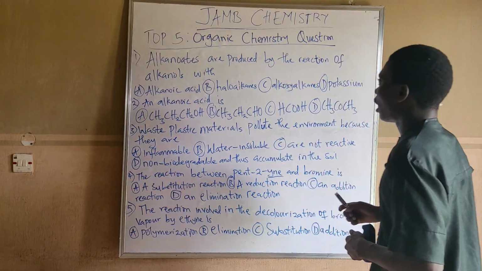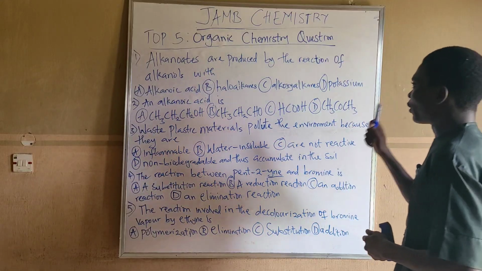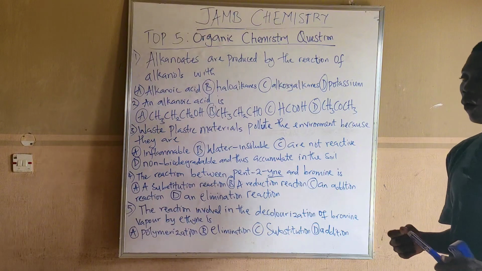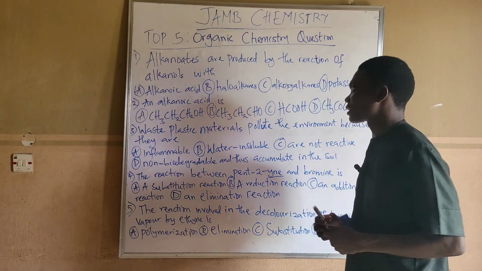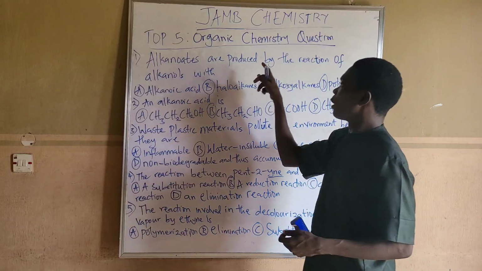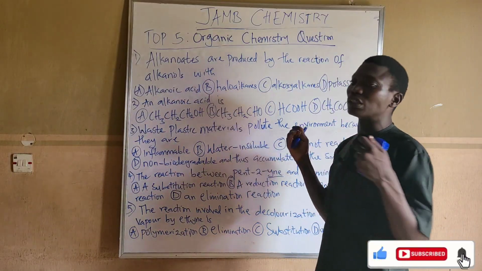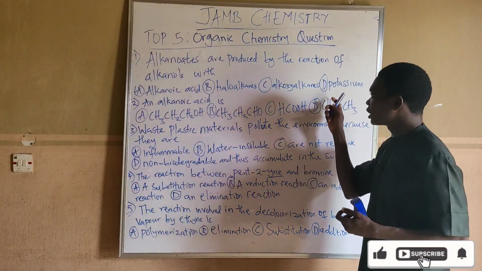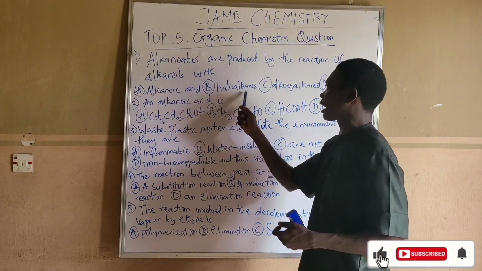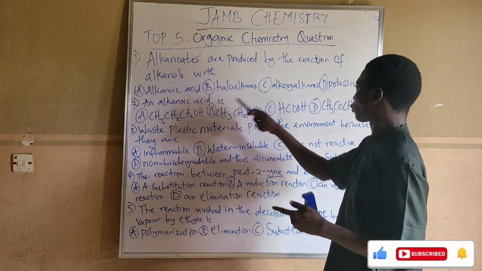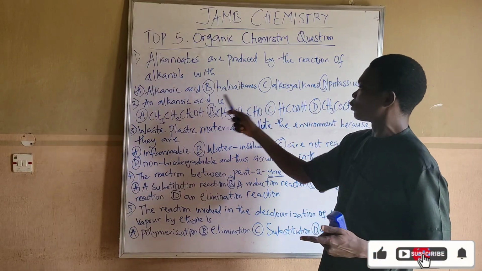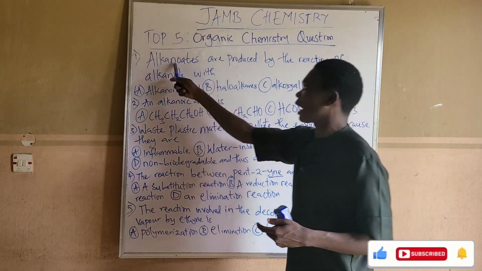Alkanoids are produced by the reaction of alkanols with dash. Now, this question is asking us that for us to produce an alkanoid, we must react alkanols with what? Among these 4 options, there's one particular one that, by the time we react alkanol with it, will give us alkanoids.